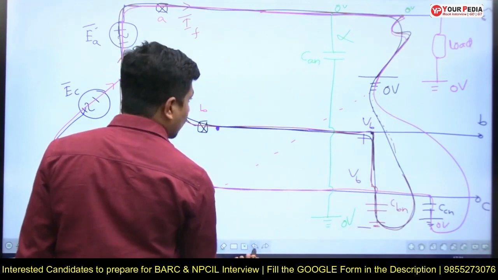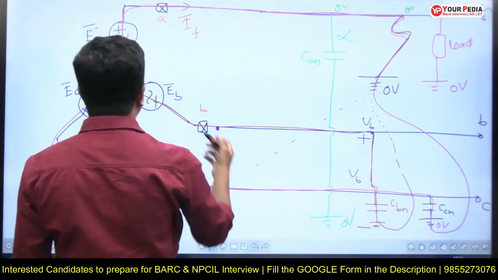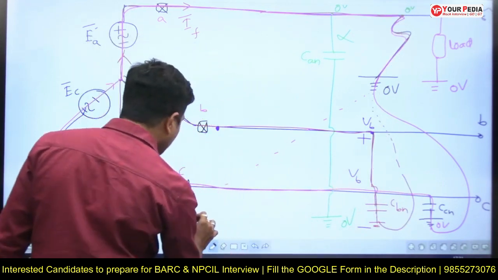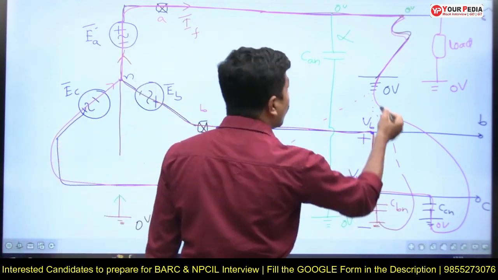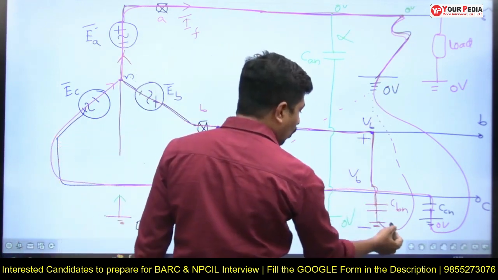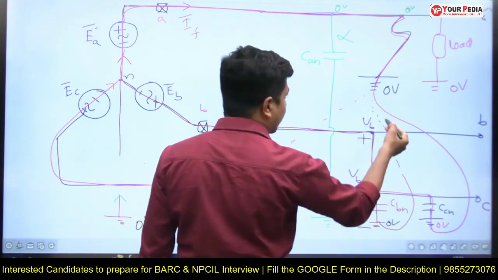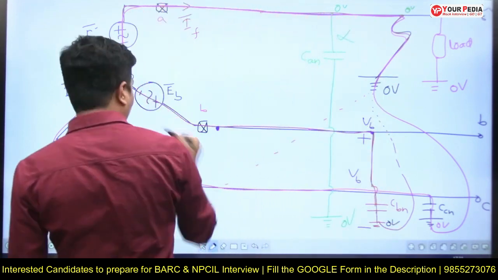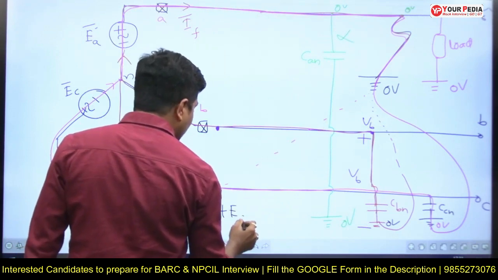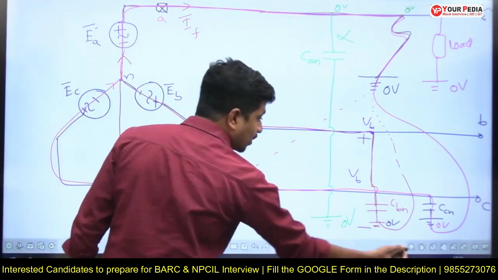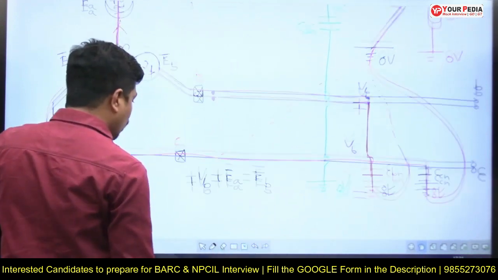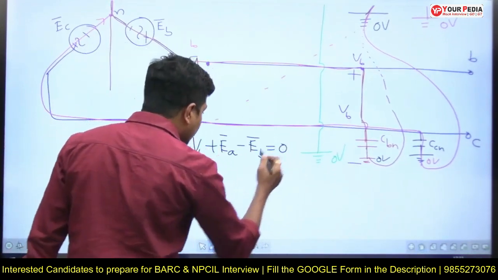Observe. I'm writing here. Plus VB, I'm moving down. Plus VB. I'm going up to the ground, to ground. If this is 0 volt, this is 0 volt, both are connected virtually. Plus EA, minus EB, equals 0.